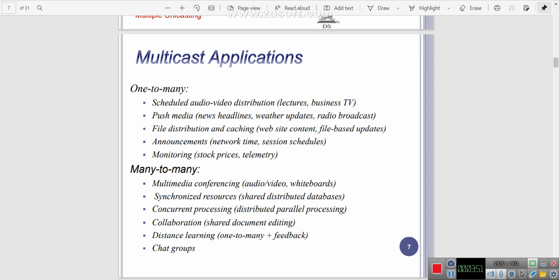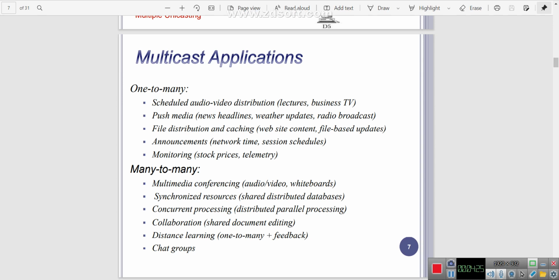The next thing is file distribution and caching. File distribution means website content is transferred to multiple destinations, along with file-based updates. Next are announcements, meaning network timing and session scheduling, and then monitoring of stock prices and telemetry. We already know stock prices are updated at frequent intervals in stock markets. Those are examples related to multicast applications.